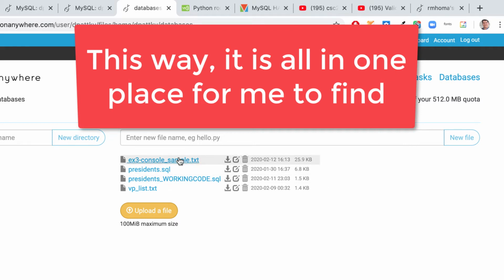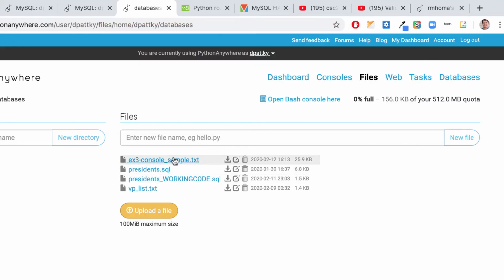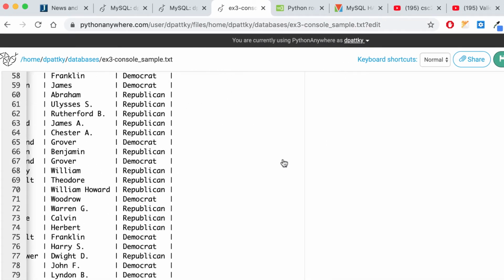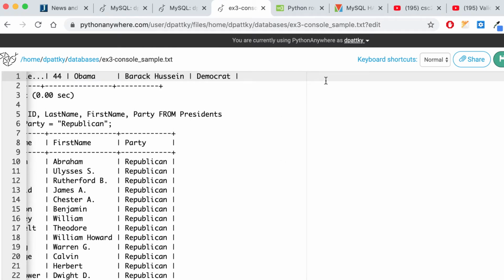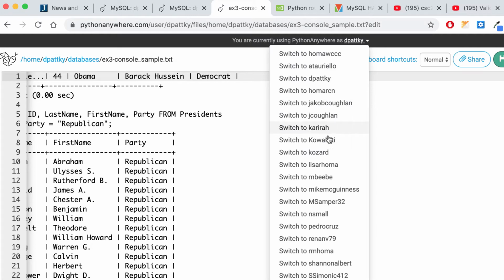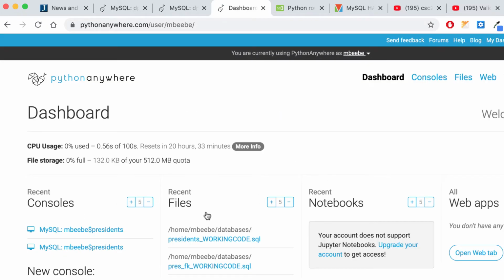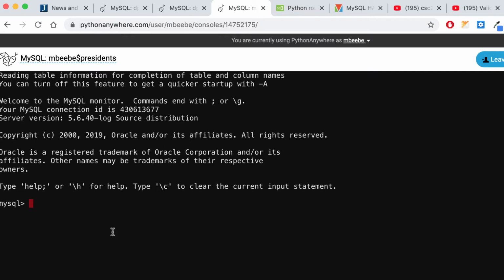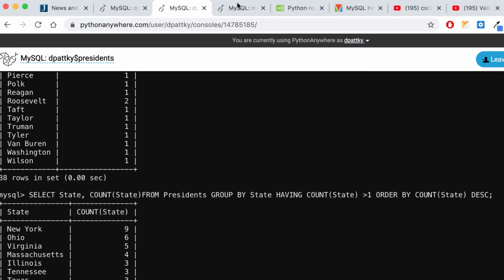If you have your text in here for your EX3 console, for your foreign keys, whatever it is, I'll give you more instructions on doing that, but that way I could go in and see that, so it's kind of safe in here. And if for whatever reason I go to your console, and I'm like, oh, there's nothing here, then there's a problem. But if you already did all the work and you copied it and you put it in your text file, so again, you can do that.